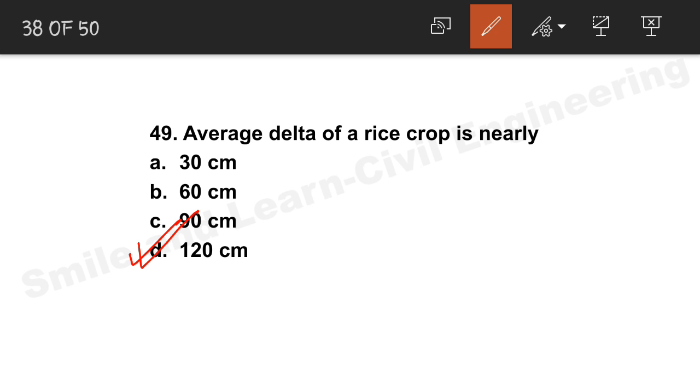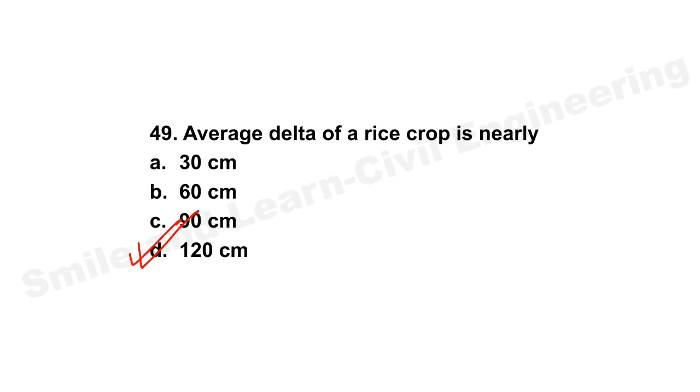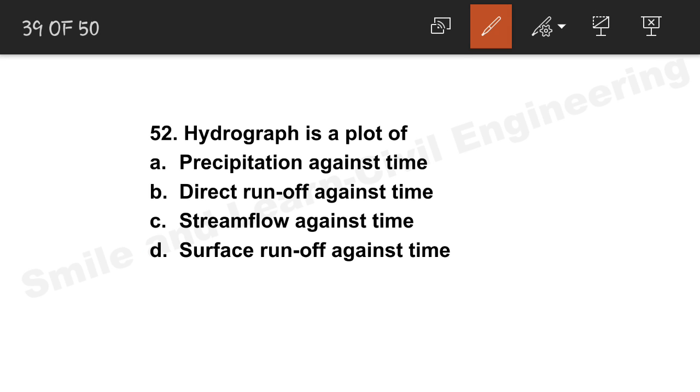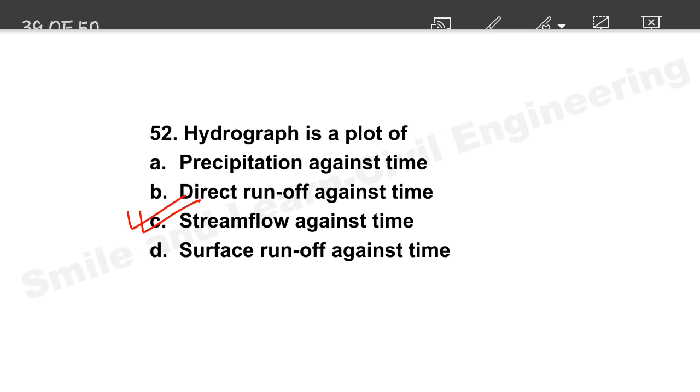Option D is the correct answer. Let's move on to the next question. Question number 52. Hydrograph is a plot of... So hydrograph is a plot of stream flow against time. Option C is the correct answer. Let's move on to the next question.